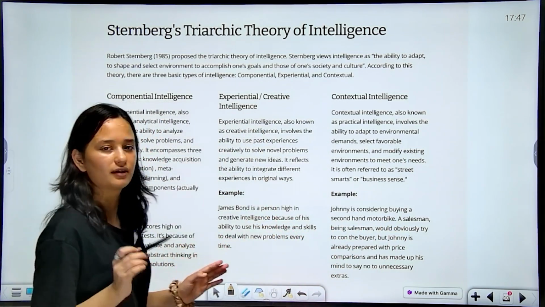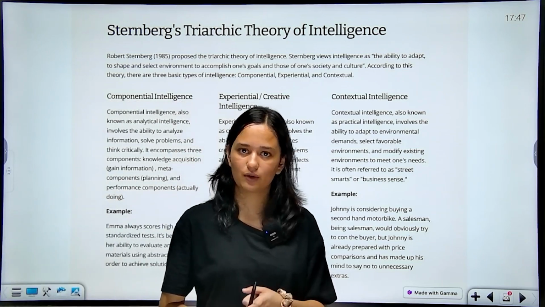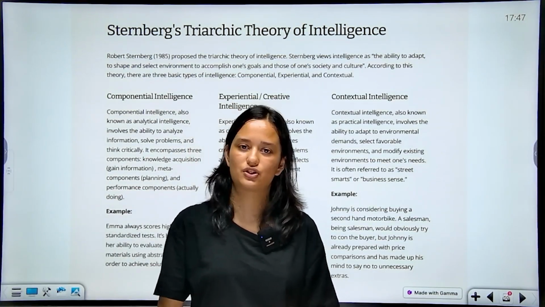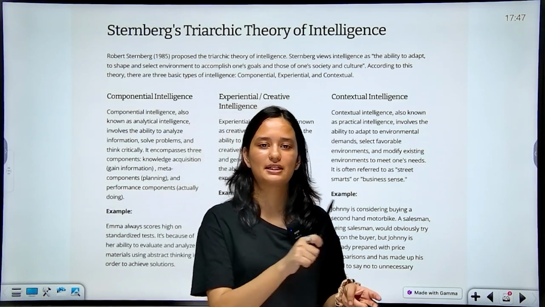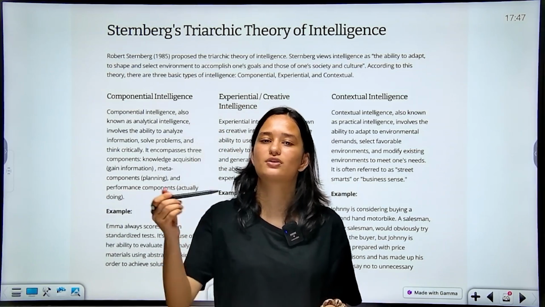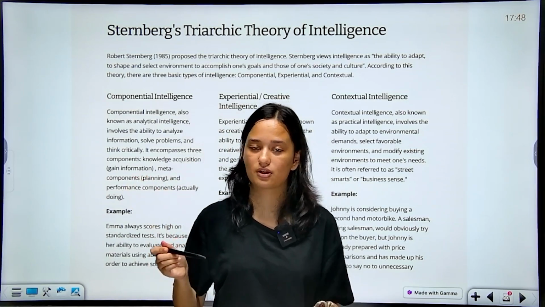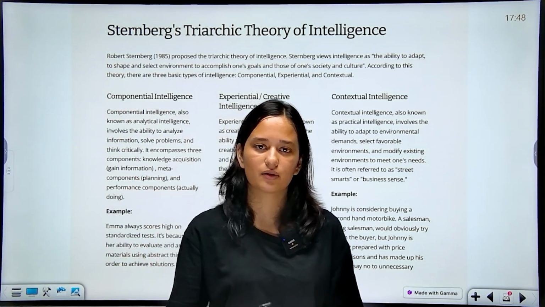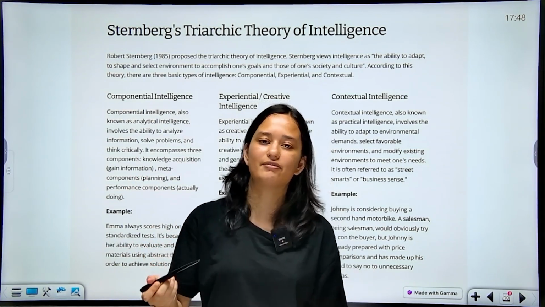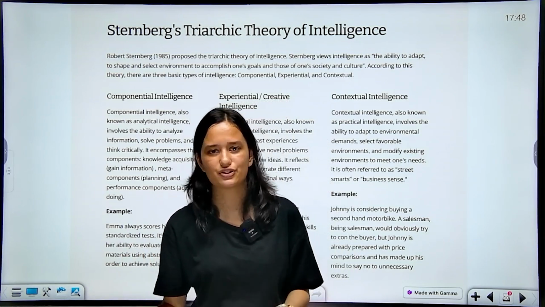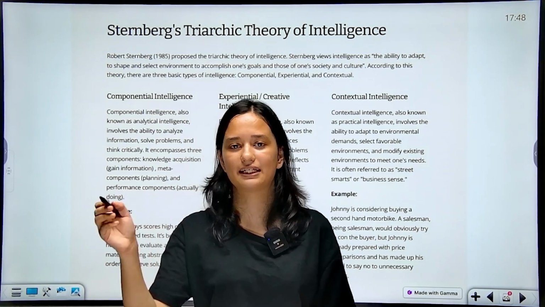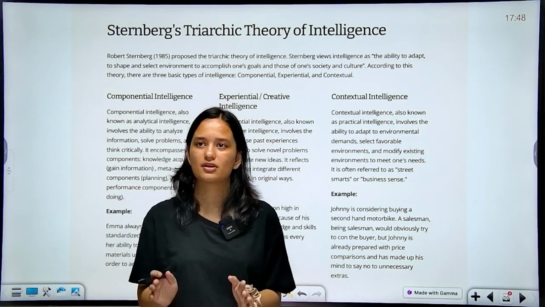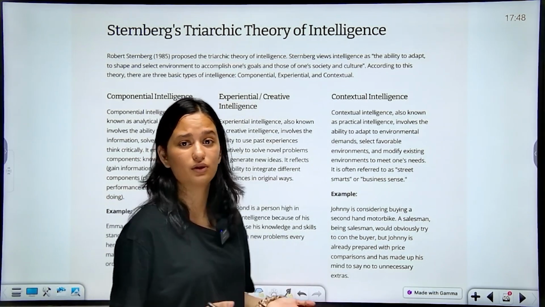For CUET, what do you need to remember? Who gave the theory? What are the different components of it? And basically they'll ask you application based questions, where they'll give you a sentence and ask which kind of intelligence is implied. Like I just said, the dancer used her body creatively and flexibly. What kind of intelligence is that? You will say it's bodily kinesthetic intelligence that the dancer possesses. So these are the kind of questions you will get.